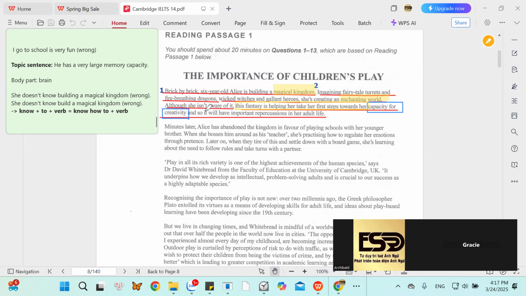Okay, so here they say she isn't aware of it. Can you explain the word it here, John? Building a magical kingdom and creating an enchanting world.